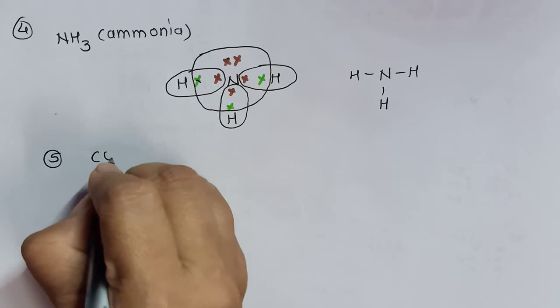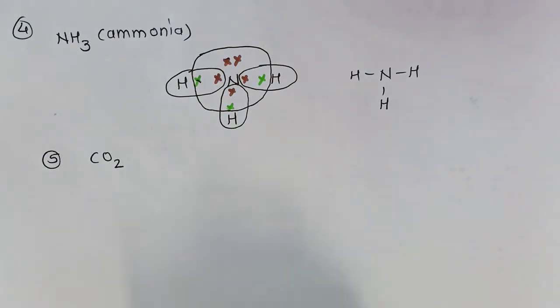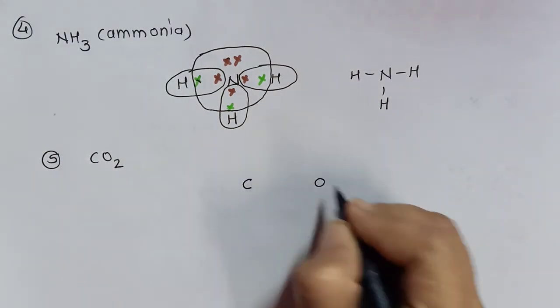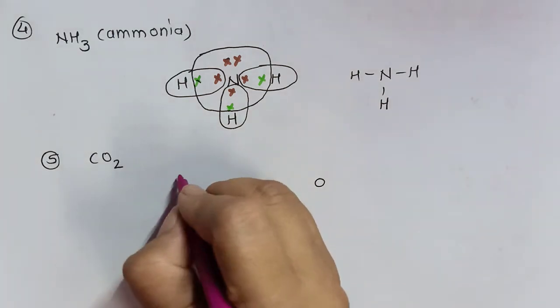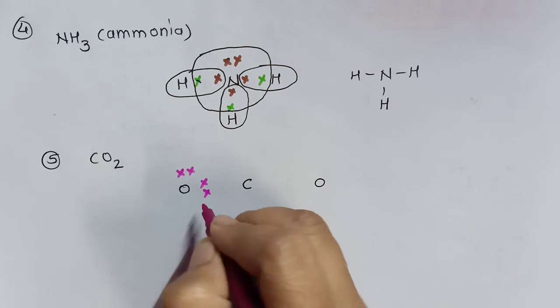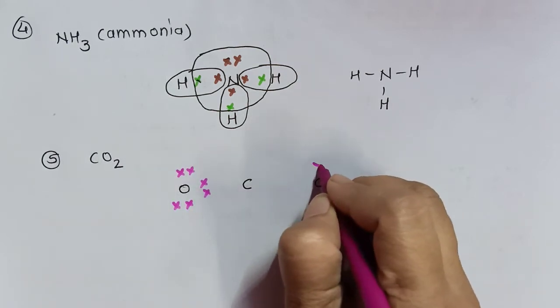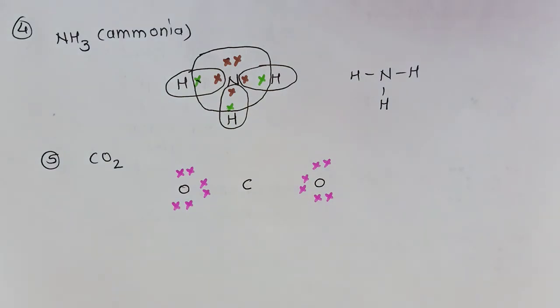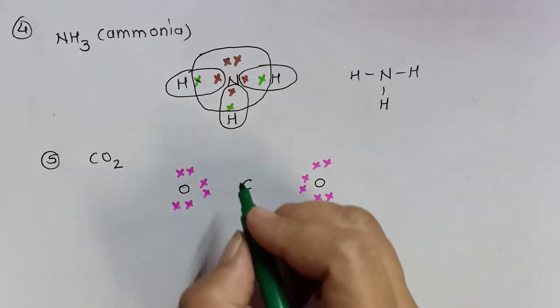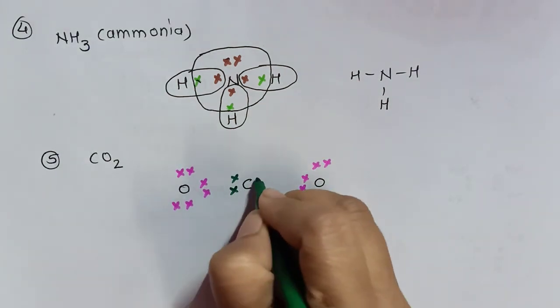The next one is the carbon dioxide molecule. So carbon I will write at the center and oxygen I will write at the 2 corners. How many electrons are present in the outermost shell of carbon as well as oxygen? We know in oxygen in the outermost shell there are 6 electrons. So let us draw 6 electrons for each oxygen atom. Now carbon has 4 electrons in its outermost shell, so obviously we'll draw 4 electrons.